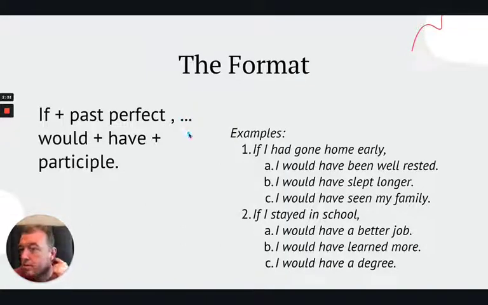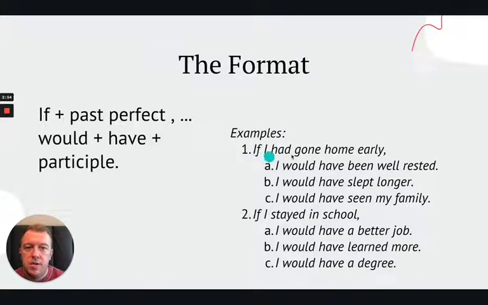All right, so we're going to start with our actual condition, and then we're going to use would have, and then we're going to end with a participle. Now, don't worry about all that grammar. Let's take a look at how it would actually sound. I have a couple of examples here.